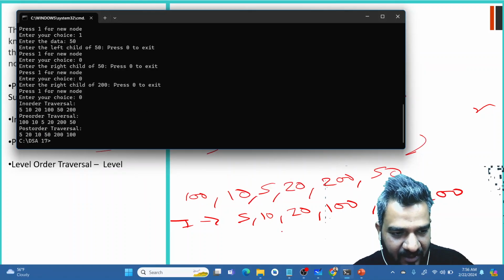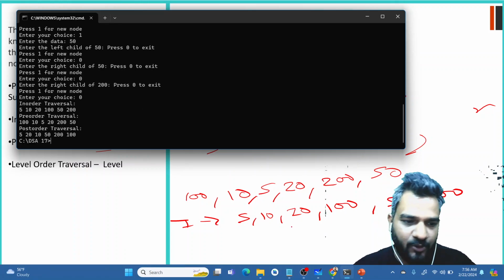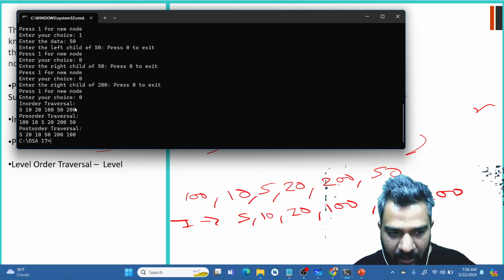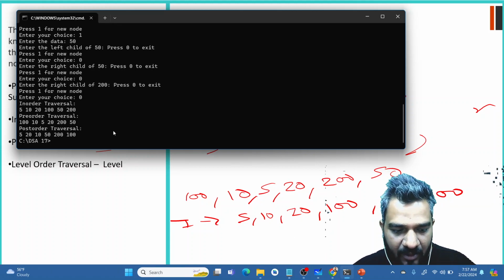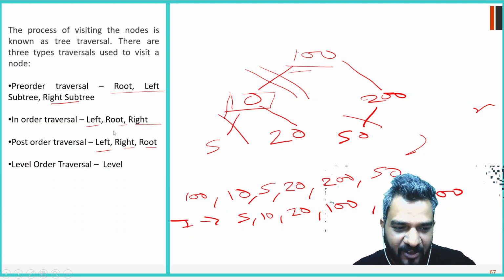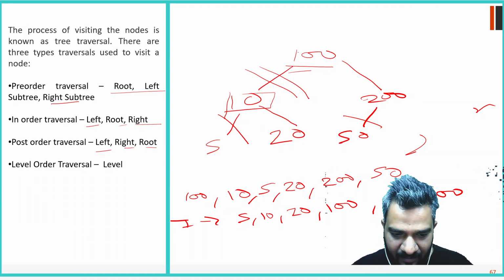Let's check with that also. So 5, 10, 20, 100, 50, 200. So the in-order traversal is the same as what we predicted. Can somebody predict the post-order traversal? Unmute yourself and tell me what will be the post-order for this tree.